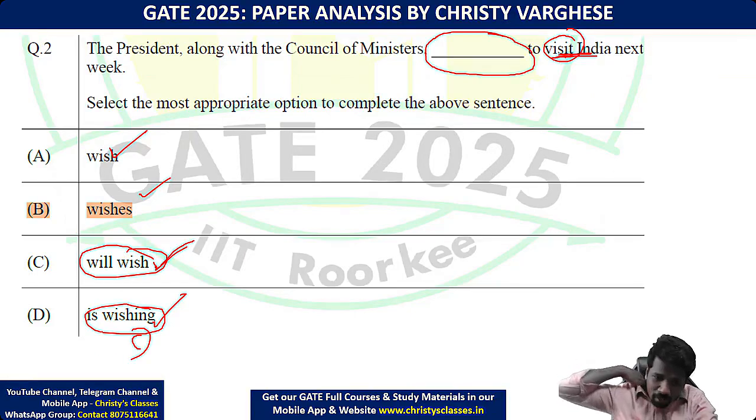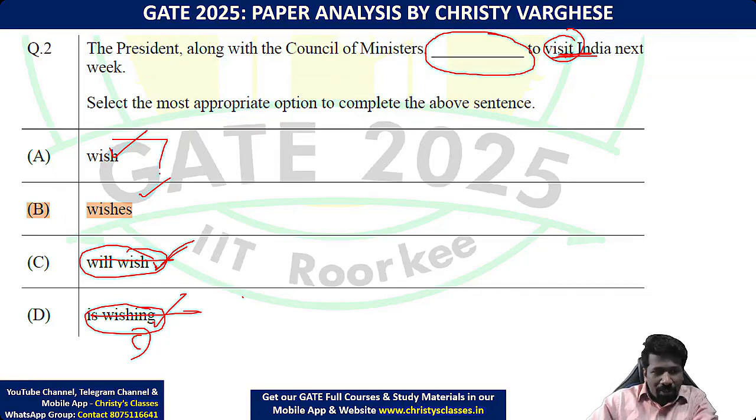I am drinking water now. That is a continuous action. Drinking, he is drinking. So this is not a continuous action. Visit India, that is a moment. So that is not a continuous action. So these two are definitely eliminated.